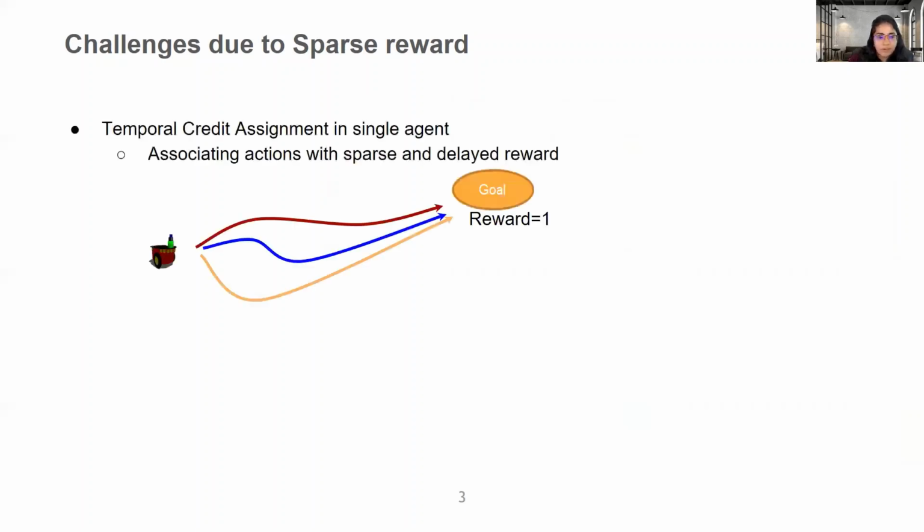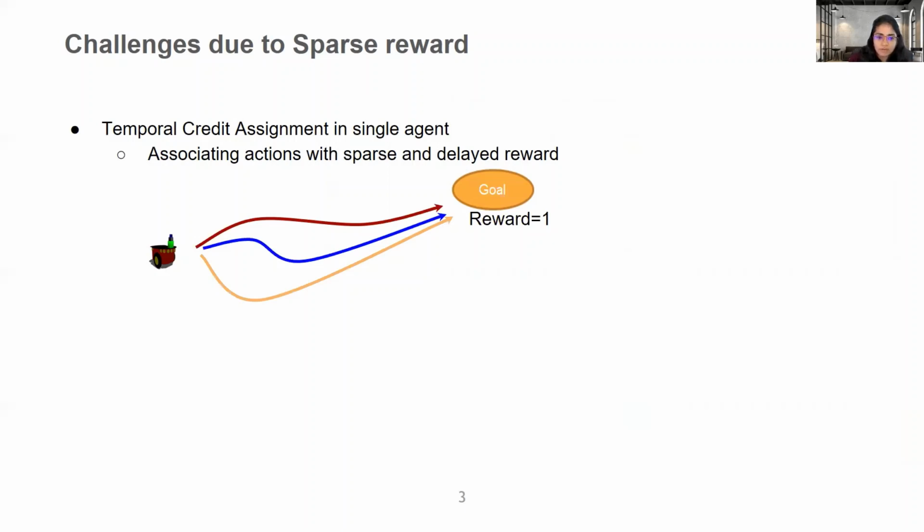One of the challenges that comes in multi-agent coordination is from the sparsity of reward. With a reinforcement learning setup, it becomes extremely challenging and sample inefficient as the sparsity of reward increases. Let's look at an example of a single agent case. We have an agent and we have a goal state, and the agent receives a reward of 1 only when it reaches the goal state, otherwise the reward is 0.